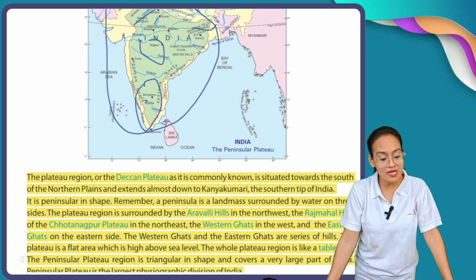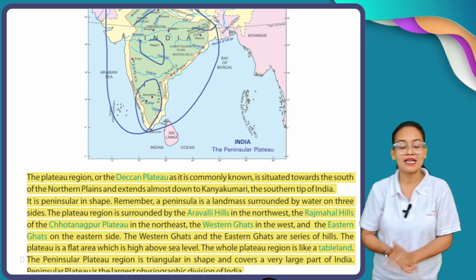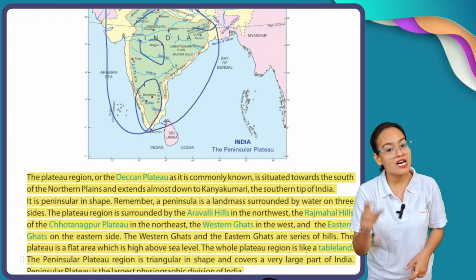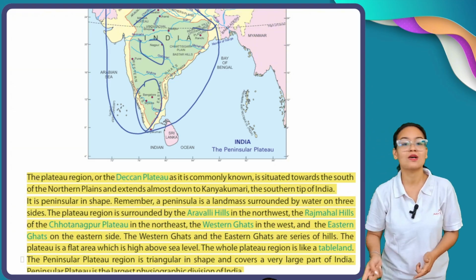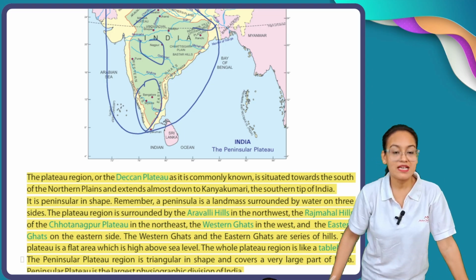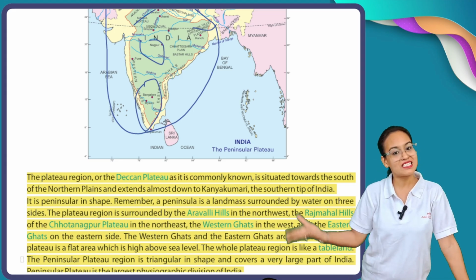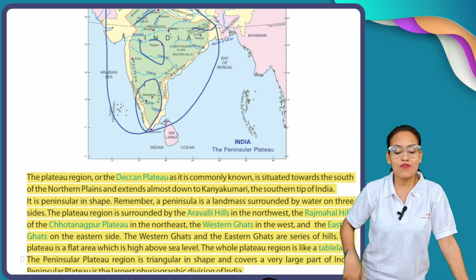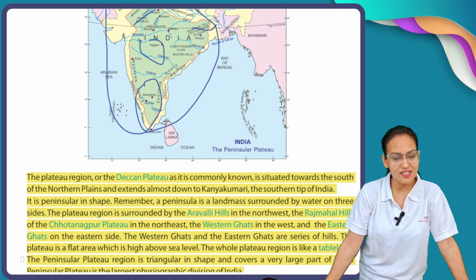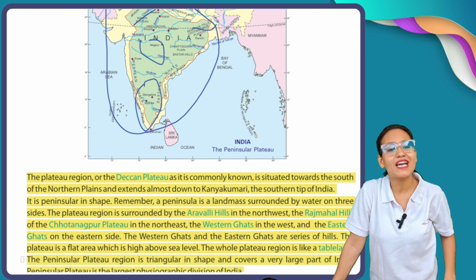And in the northeast direction of our Indian Plateau, the Deccan Plateau, lie the Rajmahal Hills. Now, the Rajmahal Hills are part of the Chota Nagpur Plateau. On the western side, it is the Western Ghats, and the Eastern Ghats on the eastern side. Now, what is the meaning of Western Ghats and Eastern Ghats? Both are series of hills.